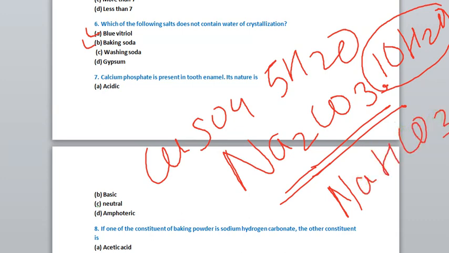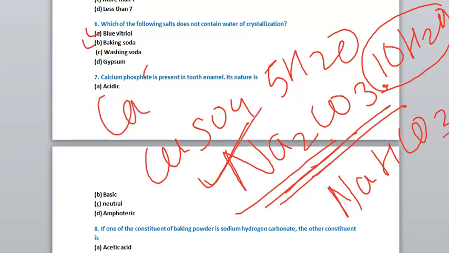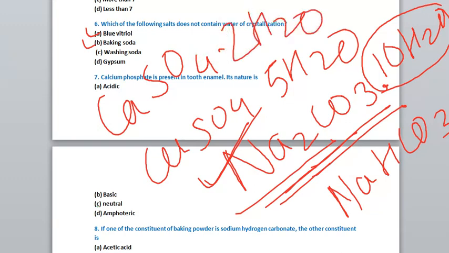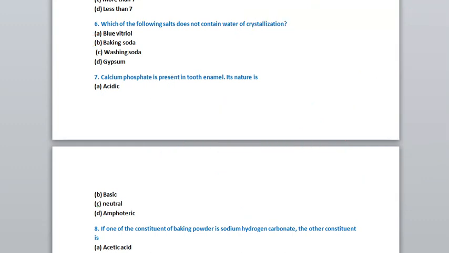For washing soda, I have written the formula, and for gypsum we have the formula CaSO4.2H2O. In which of the following 4 salts can you see that water of crystallization is not there? Obviously in baking soda water of crystallization is not there. So the correct answer for this question is baking soda.